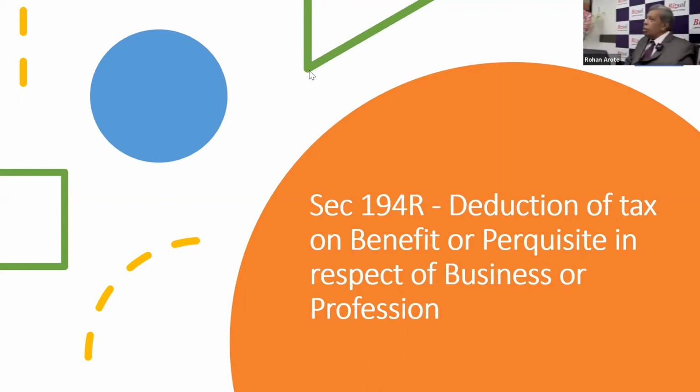Here, now my question comes in. Let's say, to a job worker, I can give the machine free of cost, and he can use it for manufacturing my components, and the components will come back to me. It is on a returnable basis. Yes. But when it is to be returned, the period under GST is 3 years. Let us talk on that. Yes. So whether 194R will come there?